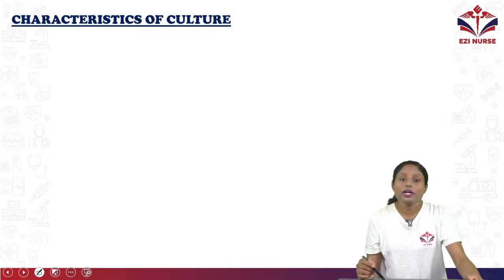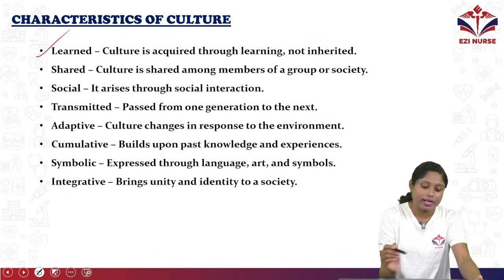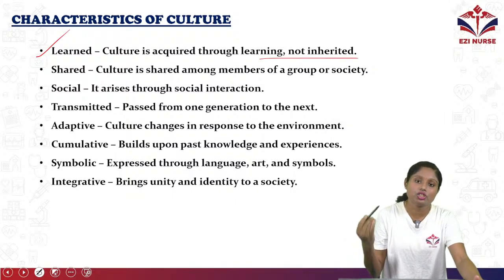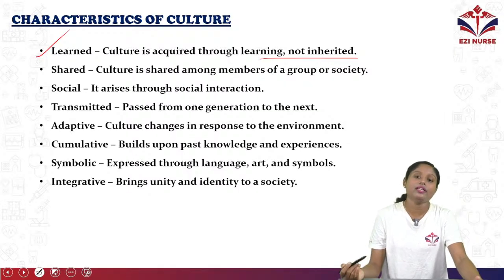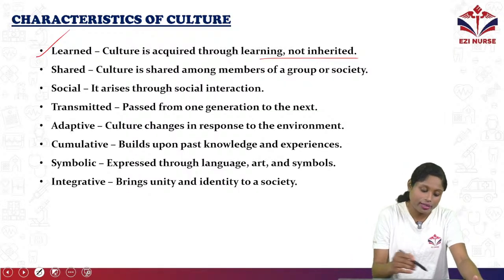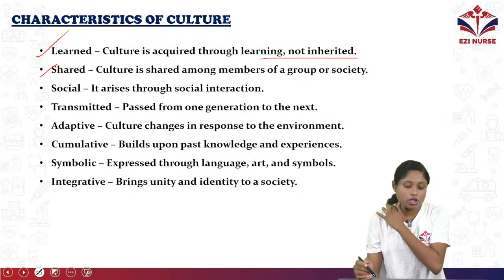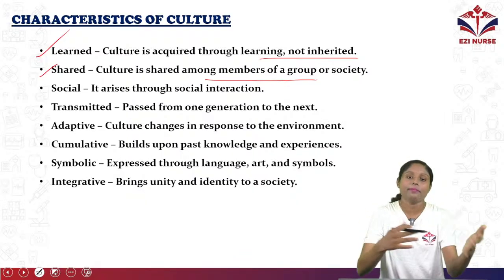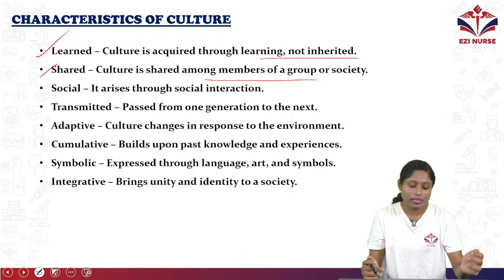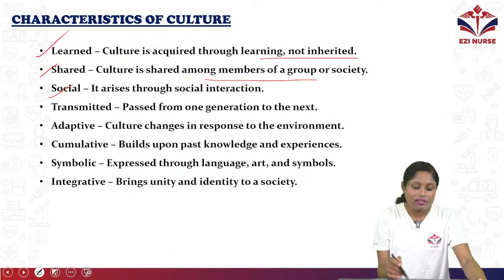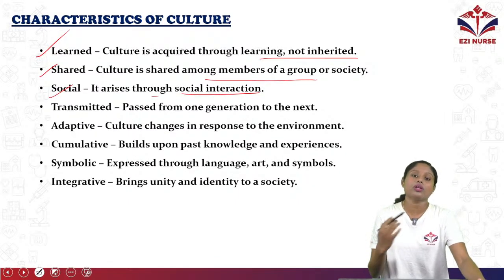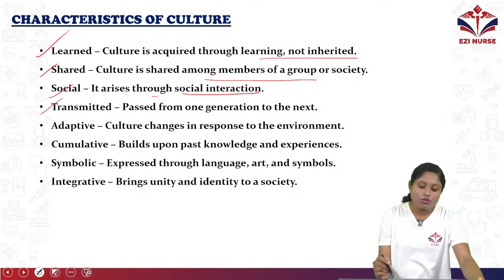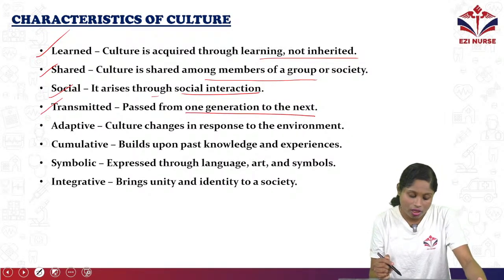Now we'll discuss characteristics of culture. Learned: culture is acquired through learning, not inherited. So from where are we getting the culture? It is through learning. Next is shared: culture is shared among members of a group or society. So it will be shared between the members in a particular society or group. Social: it arises through social interactions. How will the culture come? Through social interaction. Transmitted: passed from one generation to the next generation.